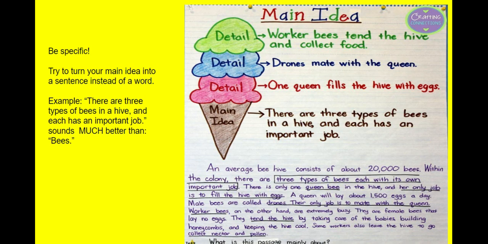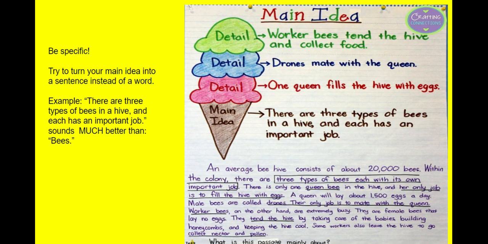So let's pause there. If you look above the text, you can see an ice cream cone and it's giving us the main idea. Before we go over the main idea, I want to mention that when you're trying to figure out the main idea, you should be specific. Try to turn your main idea into a sentence instead of a word.